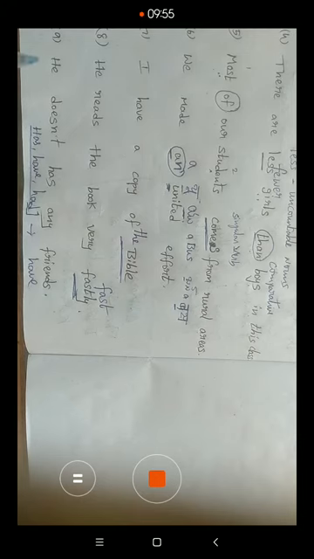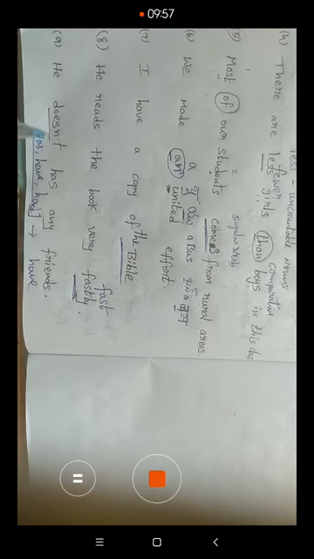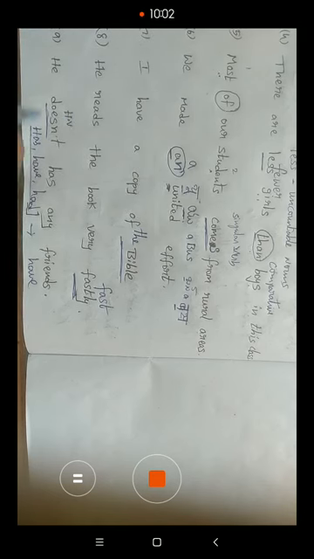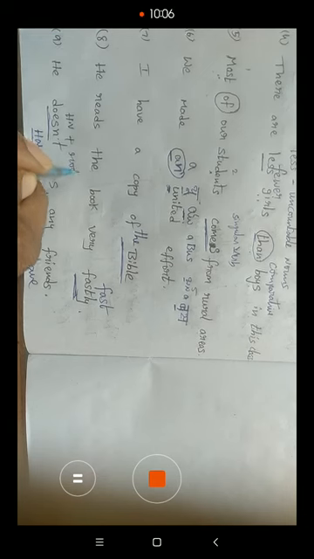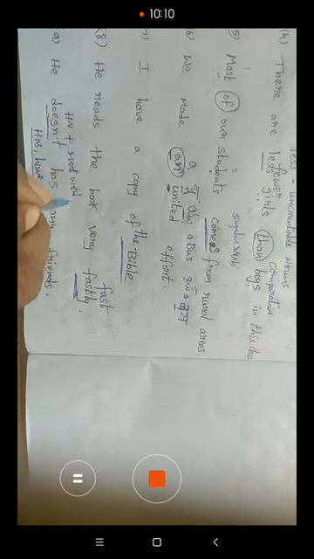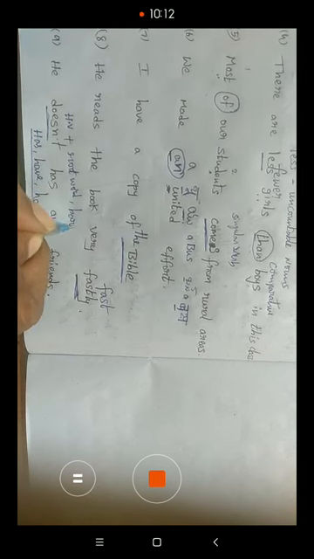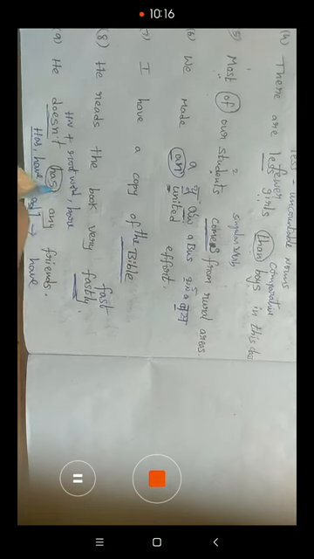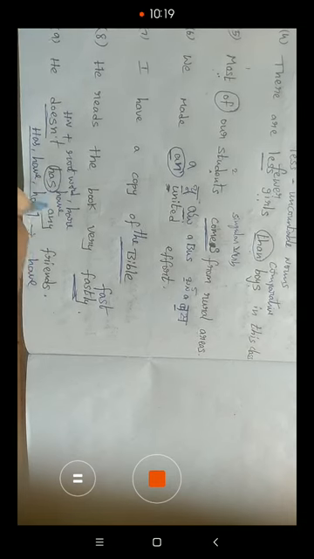So whenever a helping verb comes in the sentence, we write only a root word or base word, or bare infinitive. So what is the root word here? The root word here is have. Why should we write it? Because the helping verb is already given in the sentence.